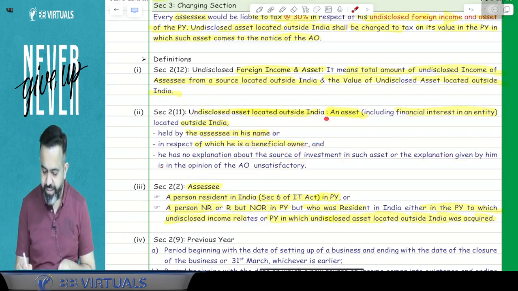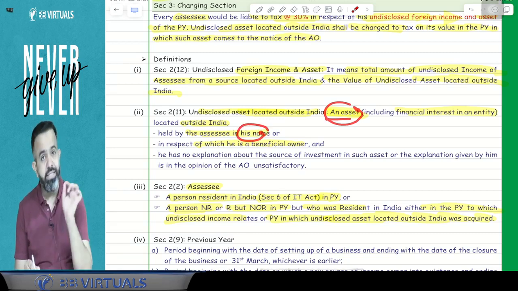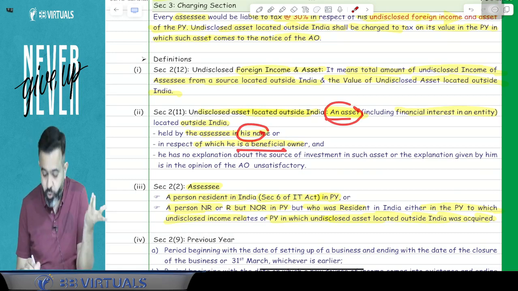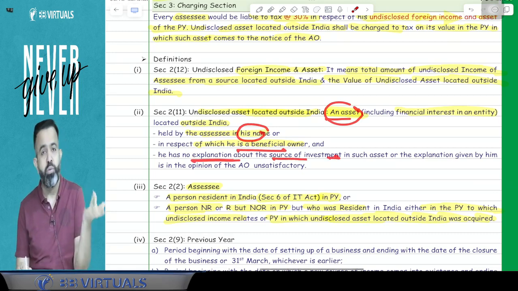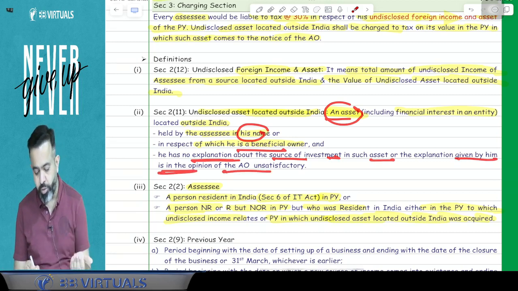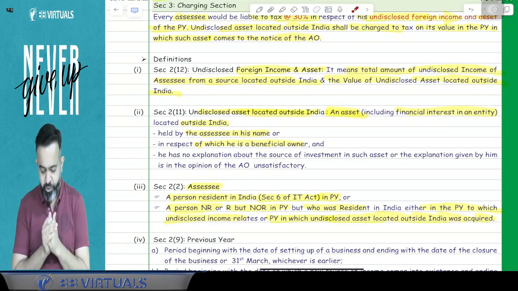So guys, any asset including financial interest in any entity held by the assessee in his name, or in respect of which he is a beneficial owner, and he doesn't have any explanation about the source of investment in such asset, or the explanation given by him is unsatisfactory in the opinion of the AO, then it will be treated as undisclosed asset located outside India.